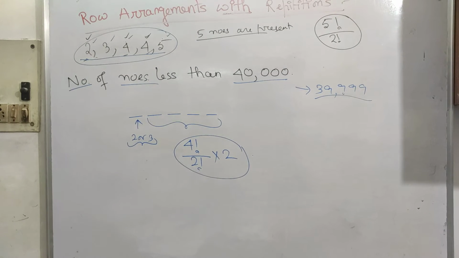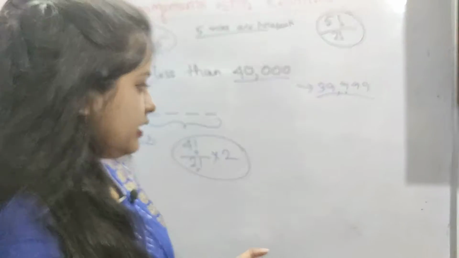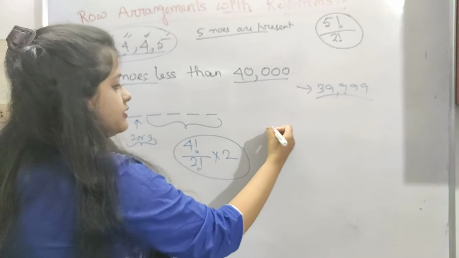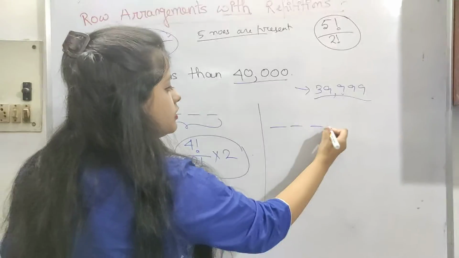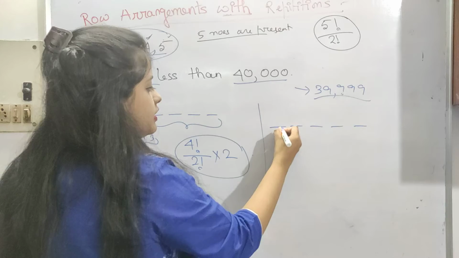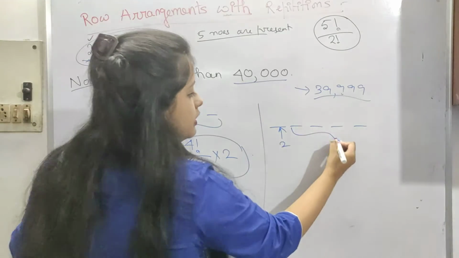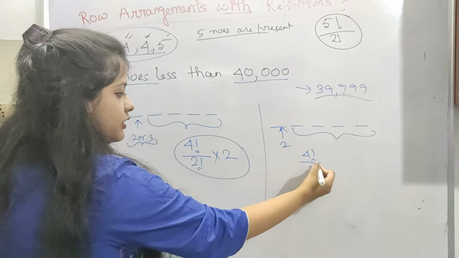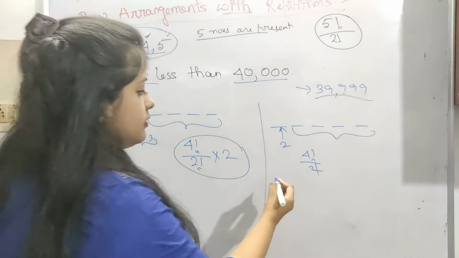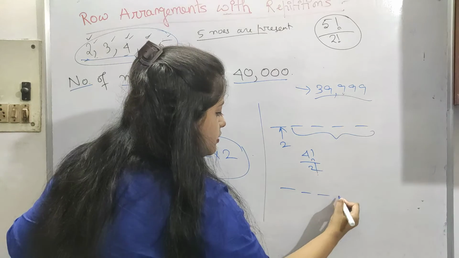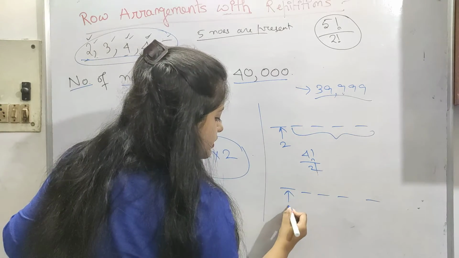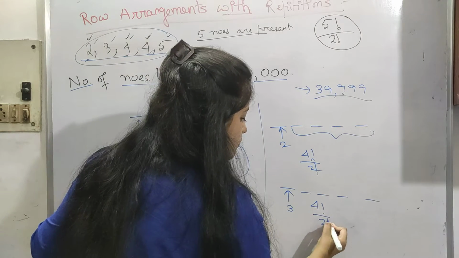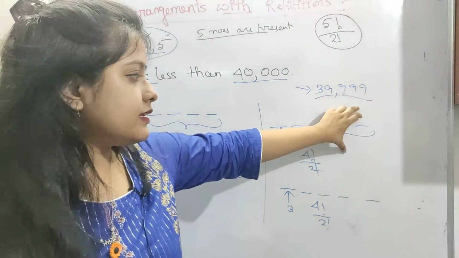So one other way, if you are facing some troubles, which previously I didn't tell you, you can think of it like this. 1, 2, 3, 4 and 5. So it is starting with 2, so the others are 4 factorial by 2 factorial. So this is one case, and another case is 1, 2, 3, 4 and 5, starting with 3. So another case will be 4 factorial by 2 factorial. So you have to take either this case or this case.